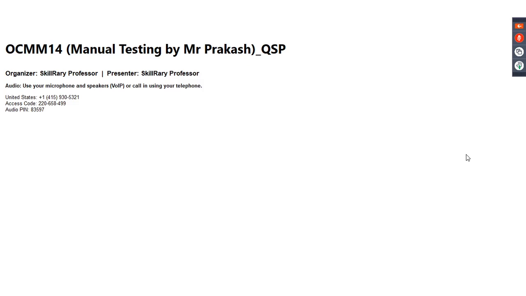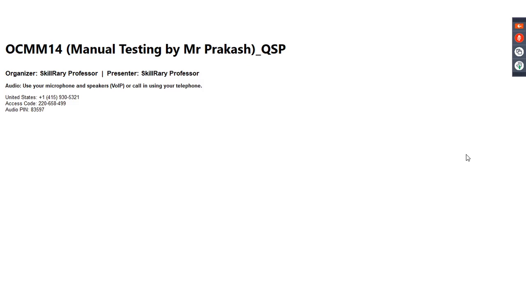We may miss some navigation step. Possible. Some navigation steps may be missed. Some inputs may be wrong. Good. So see, guys, common sense. There are three main items in the test cases. Inputs are there, navigation steps are there, expected results are there. I may give wrong data or I may miss some data. Yes or no? And sometimes I may misunderstand the requirement and write a wrong navigation step only. Correct?